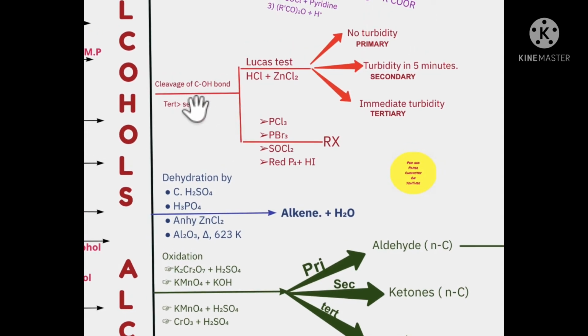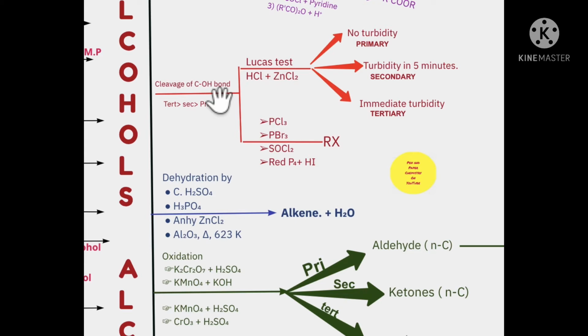So we talk about the breaking of the C-OH bond. Now if you see over here, the reactivity order is tertiary, secondary, primary. Tertiary being the most reactive. Now if you are taking away the OH from the alcohol, is it easy to do that?